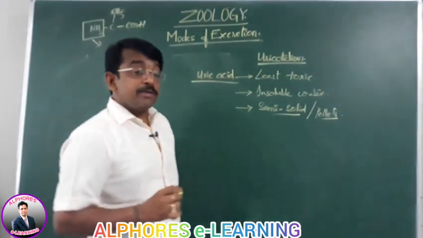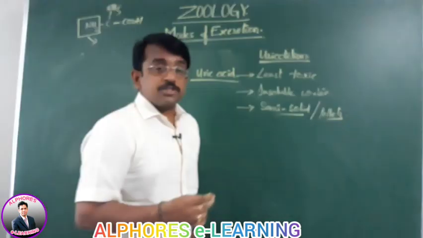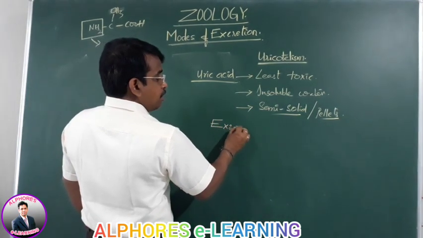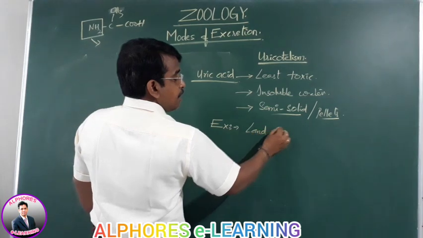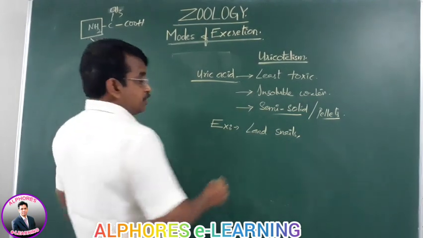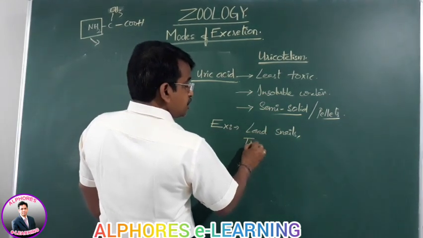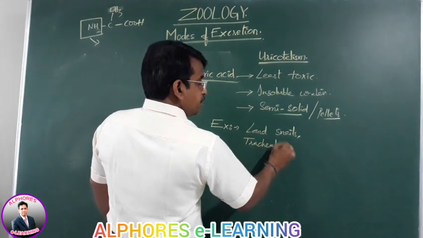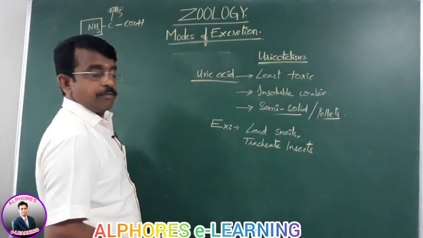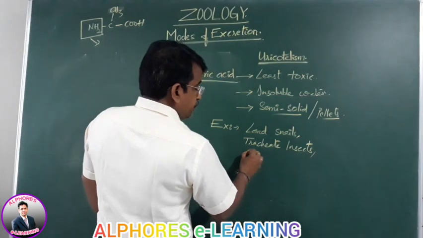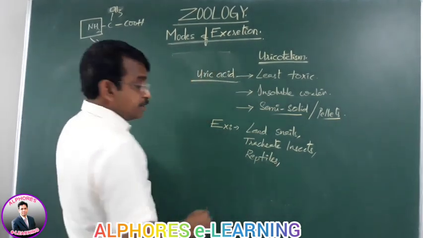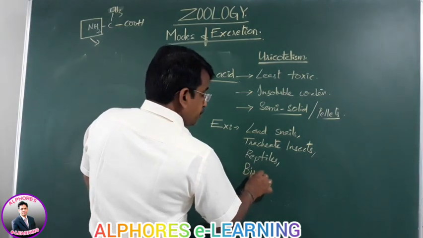Why? The list of the animals: land snails, next the tracheate insects, next the reptiles, birds, apes.